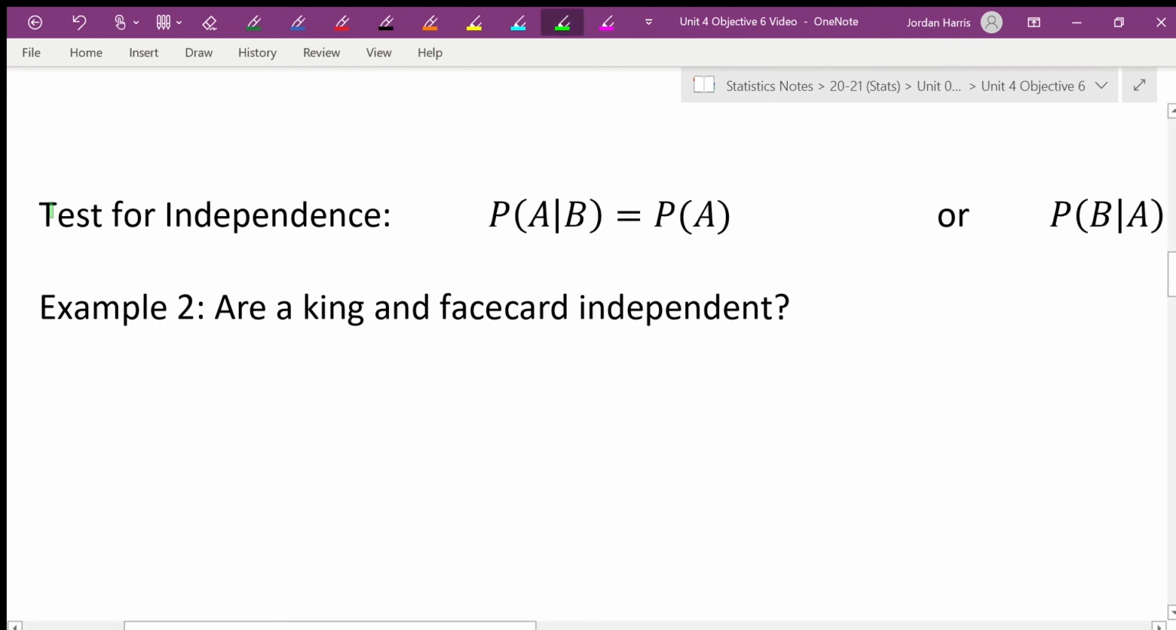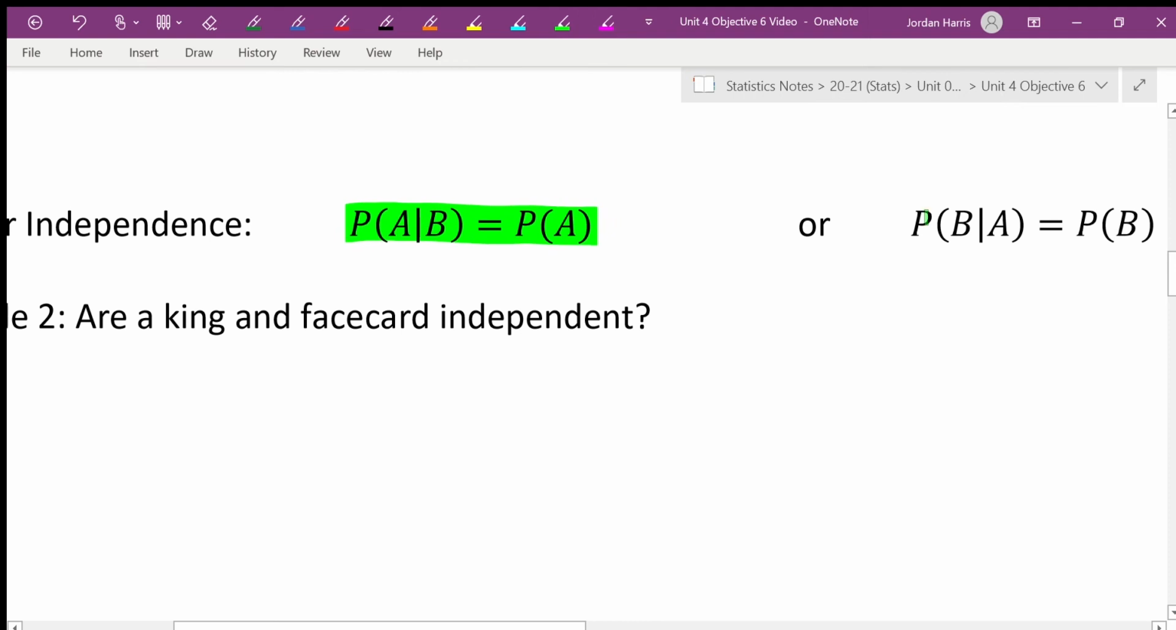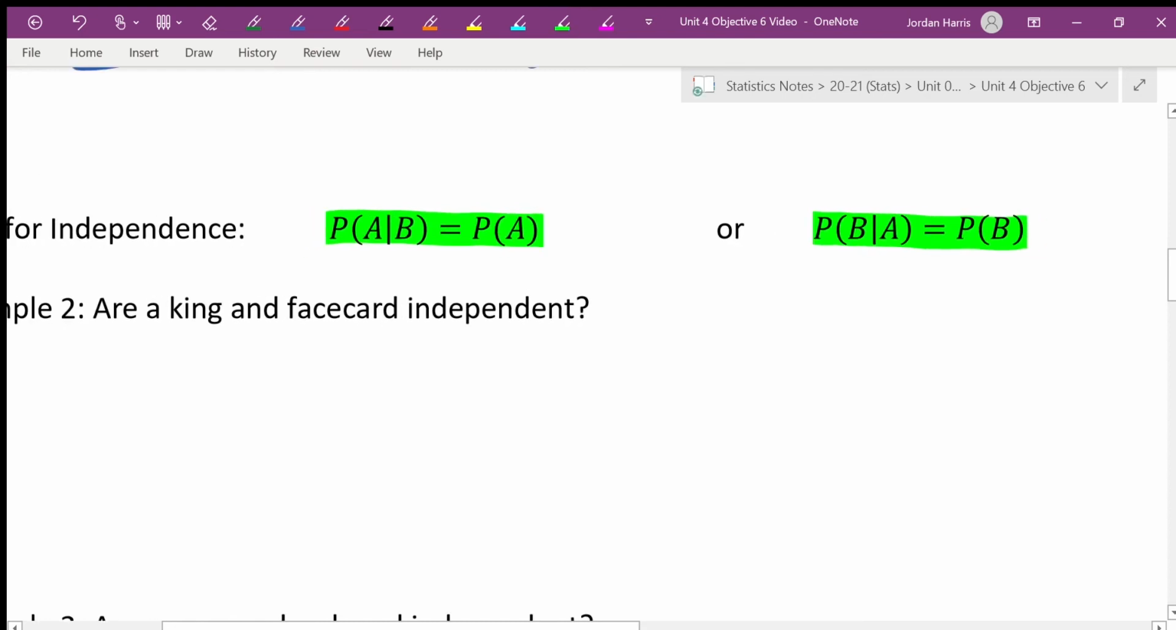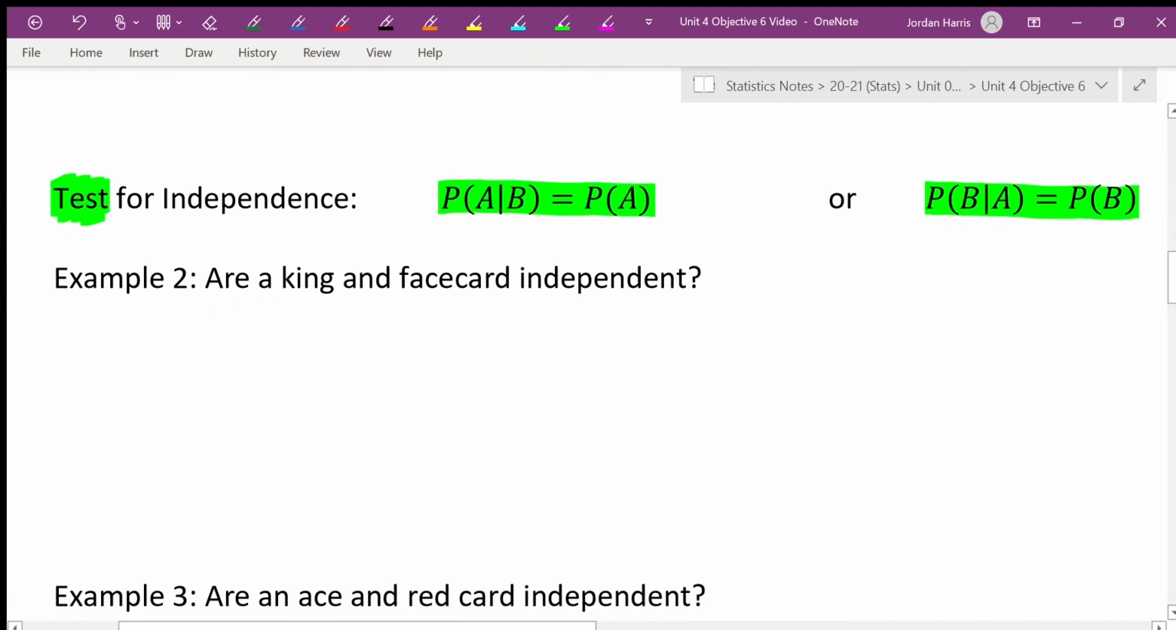Okay, so we could test for independence. The test for independence, so this test is using the conditional probability. It doesn't matter which one. They really mean the same thing. The 2 probabilities don't change. They're equal to each other. Equal means the same. They stay the same.